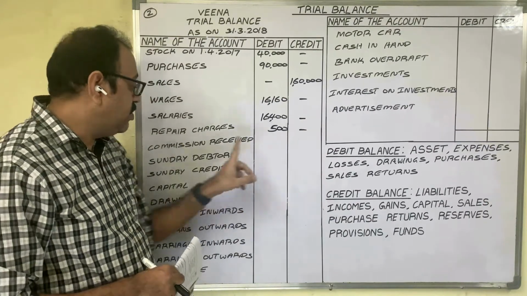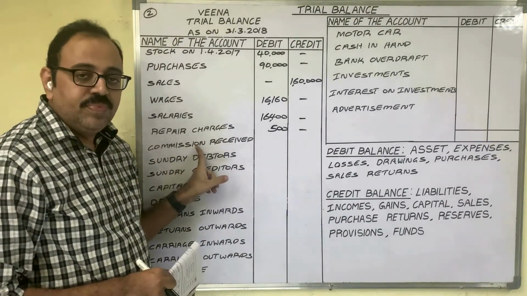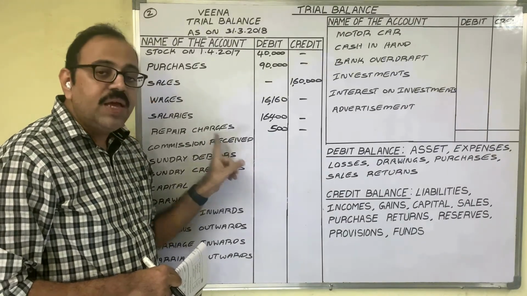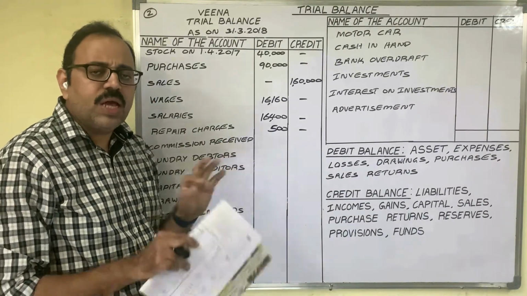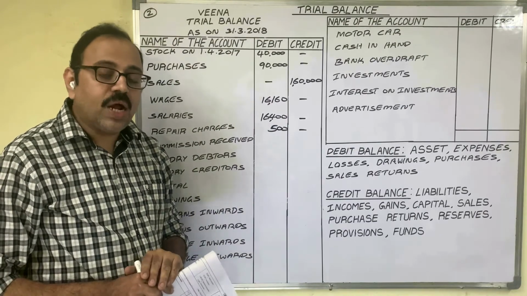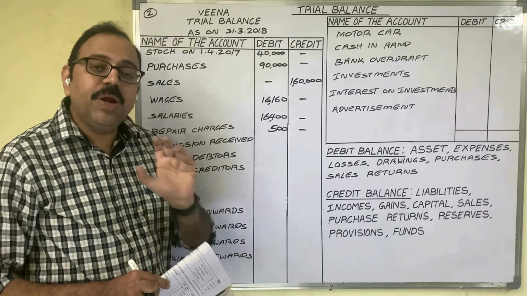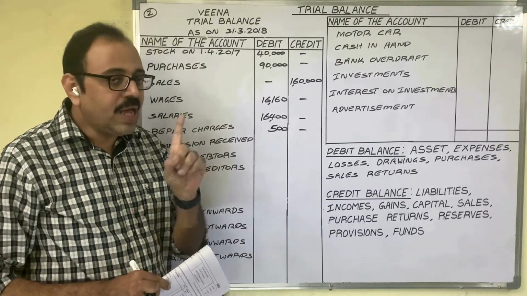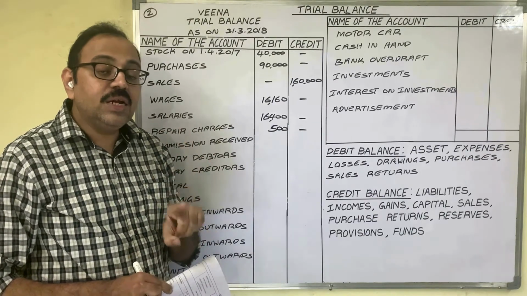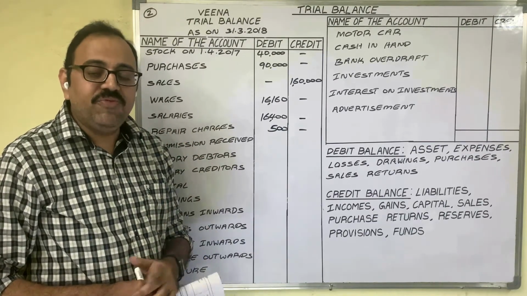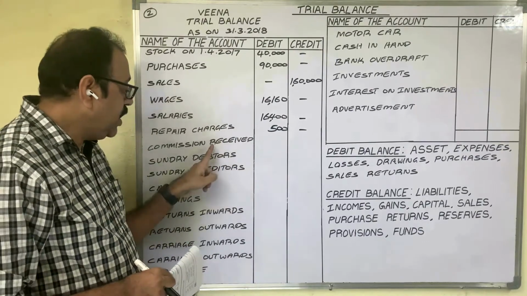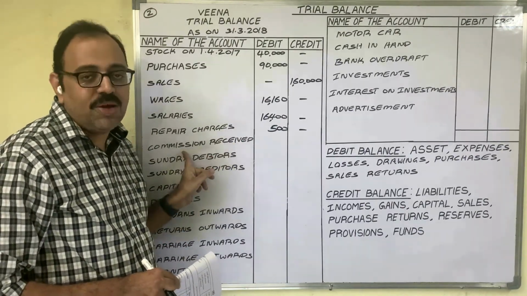Suppose in the question he has given just commission. He has not given the received word, he has not given the allowed word. Only the commission word is given. Then you should understand that he is giving an expenditure. So if only the commission word is given, consider that as an expenditure. If it is income, compulsorily he gives the received word along with the commission word.